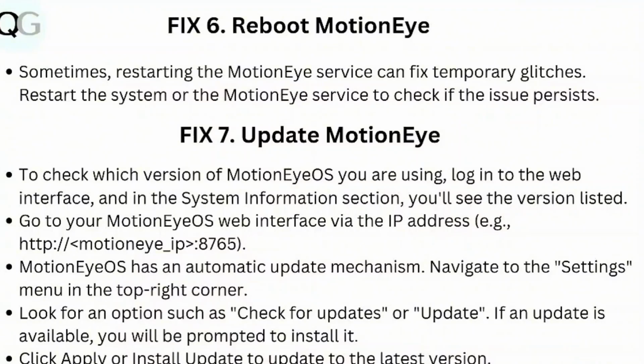Step 6. Reboot MotionEye. Sometimes restarting the MotionEye service can fix temporary glitches. Restart the system or the MotionEye service to check if the issue persists.